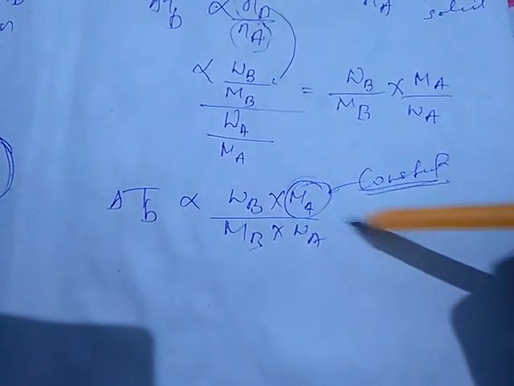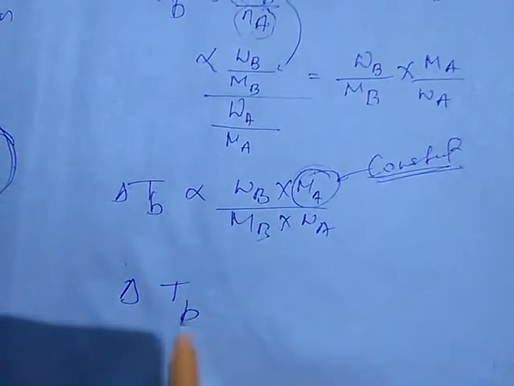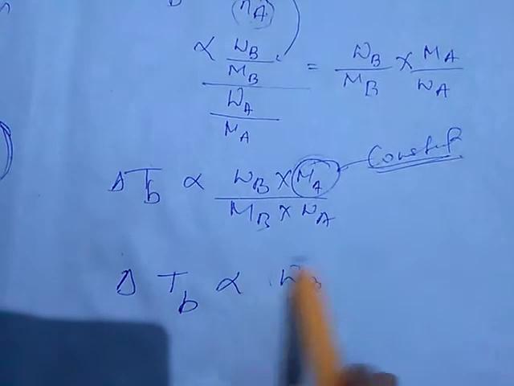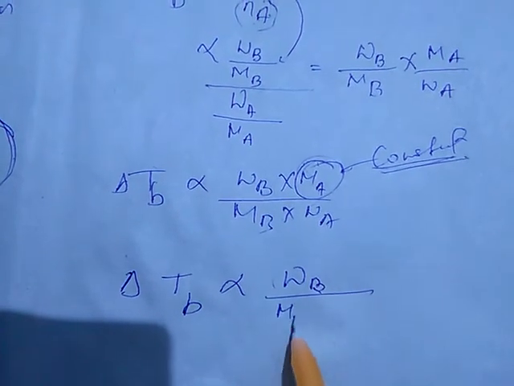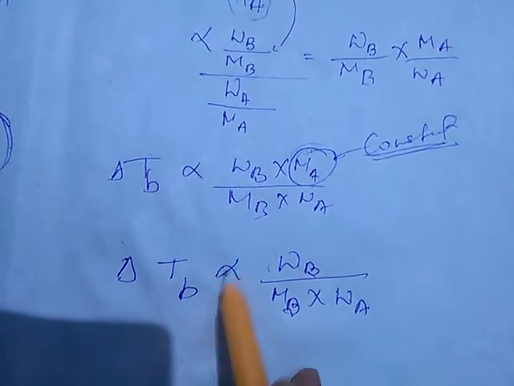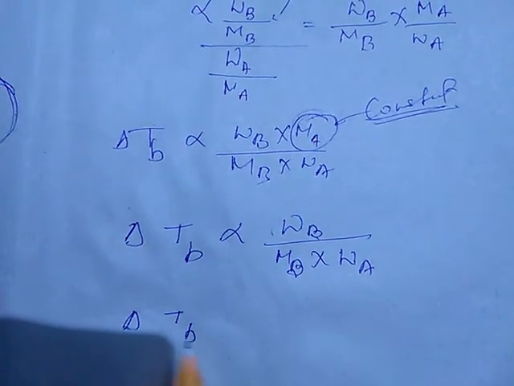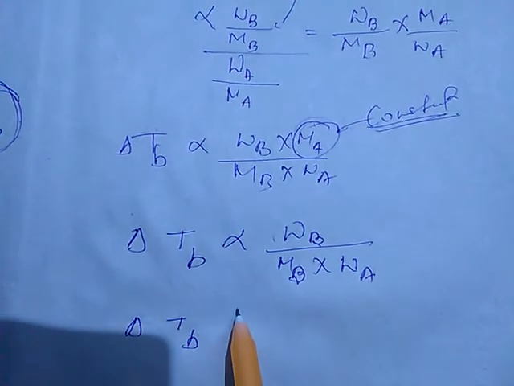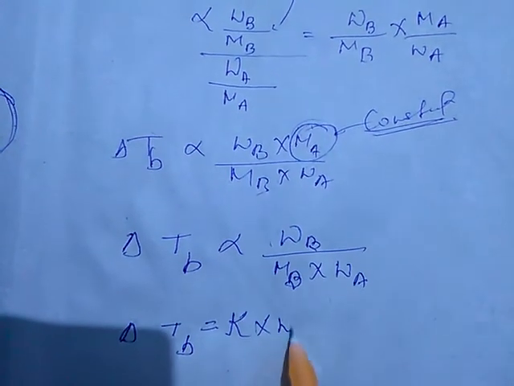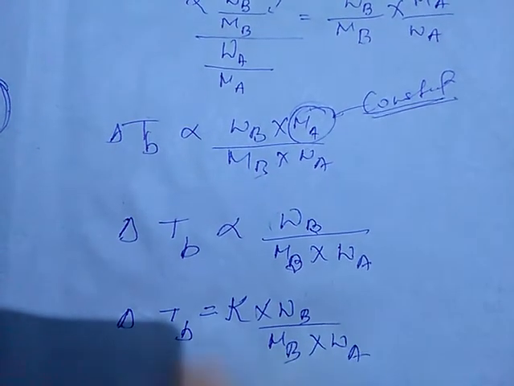As it is constant, we can say that delta TB is directly proportional to WB, the given mass of solute, by molar mass of solute into given mass of solvent. Removing the sign of proportionality, a constant will come over here, and that constant is represented by K into WB by MB into WA.